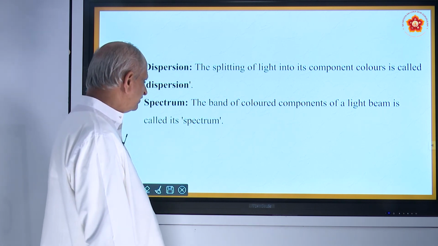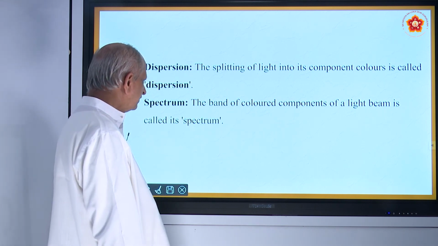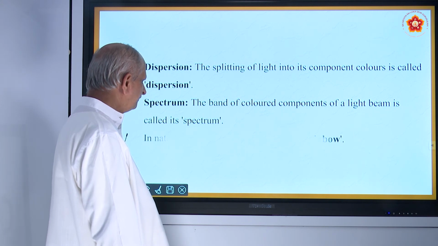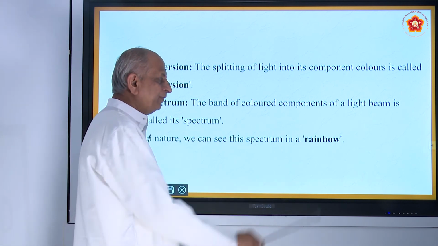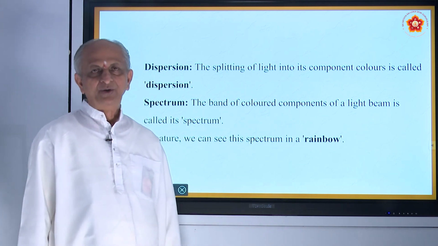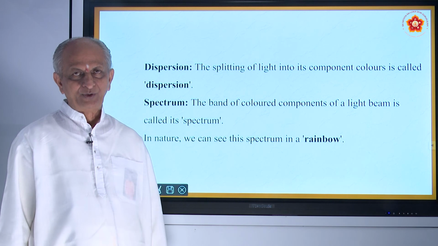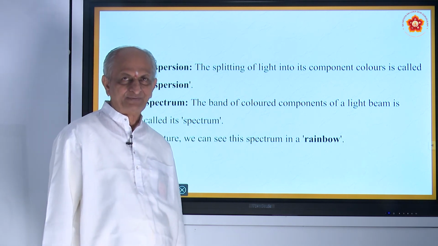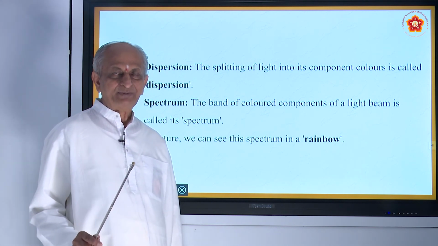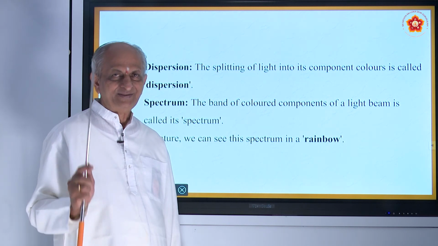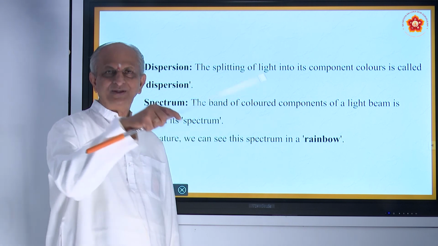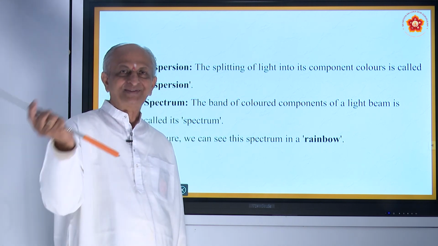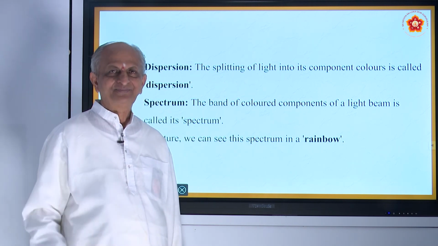So also you have seen rainbow, which is very natural and very interesting, and in nature we can see the spectrum in a rainbow. Now we will have some oral questions about rainbow, for which you have to prepare yourself, right? Why does the rainbow take place only in the rainy season? Number 2, why is rainbow seen in a semicircular way, not straight?